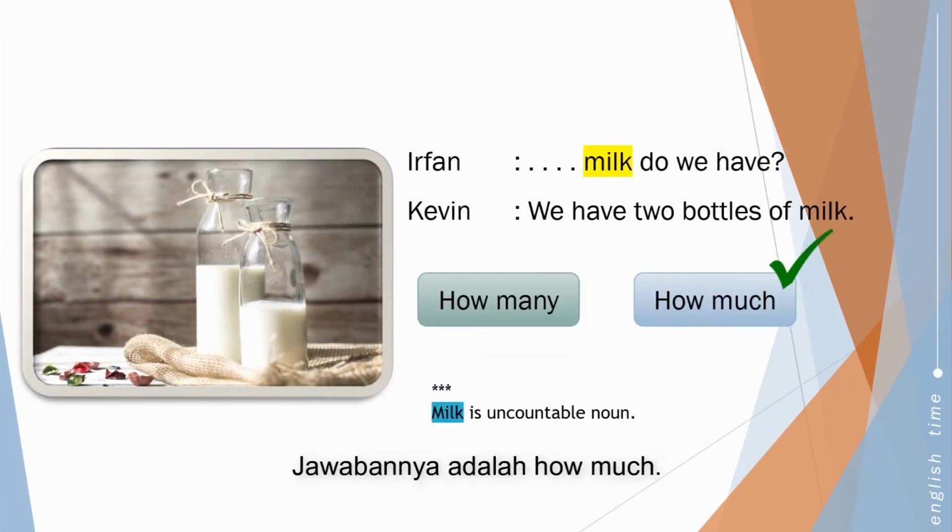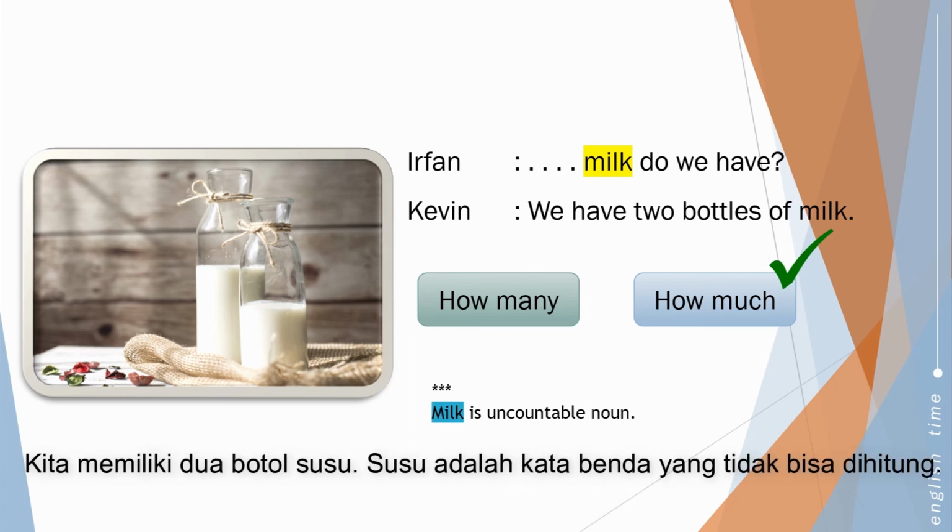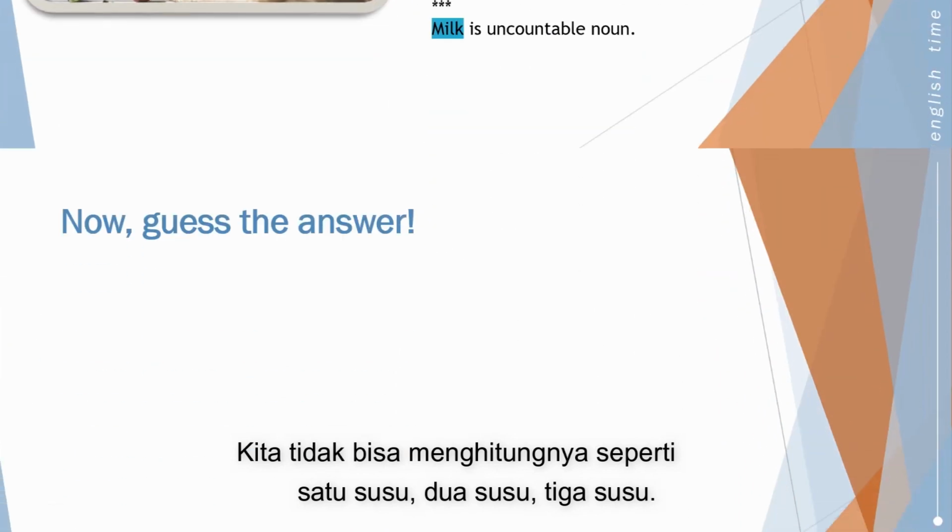The answer is how much? How much milk do we have? We have 2 bottles of milk. Milk is uncountable nouns. It's liquid. We cannot count it. 1 milk, 2 milk, 3 milk.